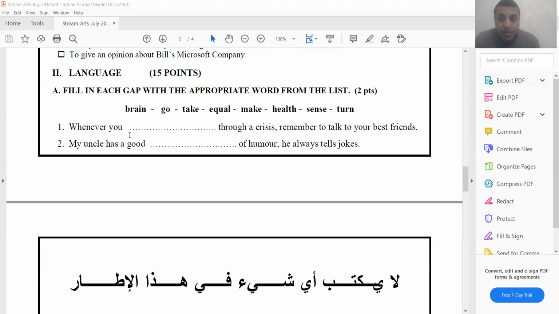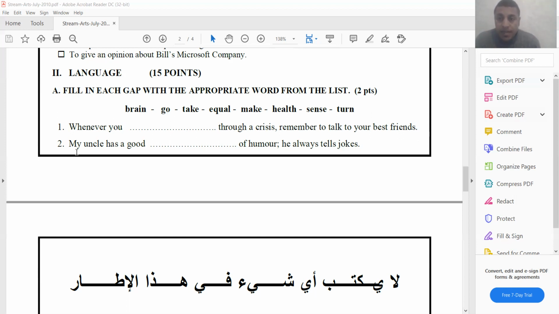Okay? So whenever you blank through a crisis means a problem. Remember to talk to your best friends. Okay. So the verb that fits in here is the verb go. Go through. Whenever you go through a crisis. Go through a crisis means experience a crisis or a problem. Remember to talk to your best friends.